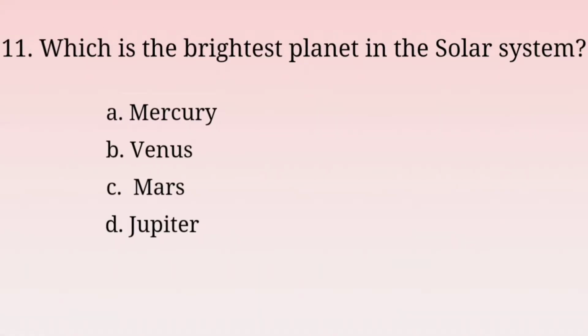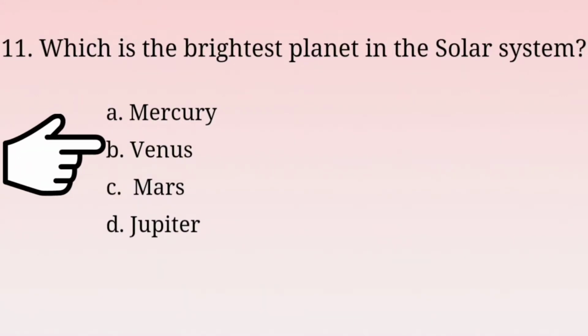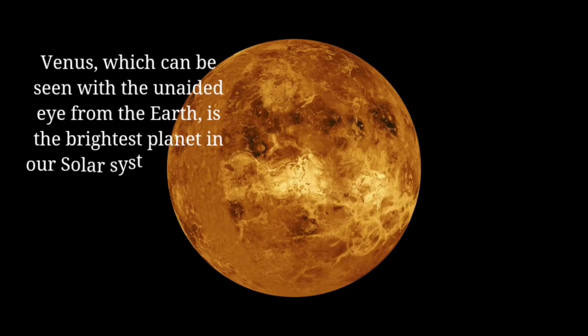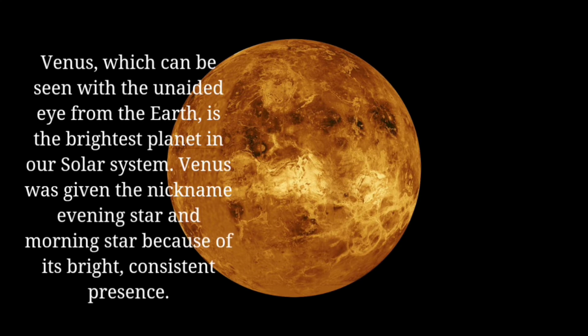Question number 11. Which is the brightest planet in the solar system? Options A. Mercury, B. Venus, C. Mars and D. Jupiter. The answer is option B. Venus. Venus, which can be seen with the unaided eye from the Earth, is the brightest planet in our solar system. Venus was given the nickname evening star and morning star because of its bright, consistent presence.